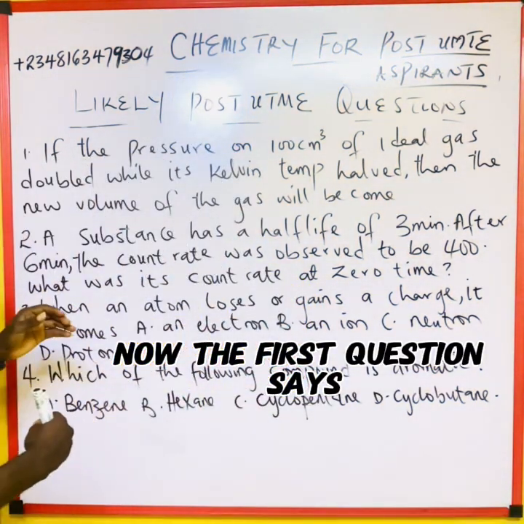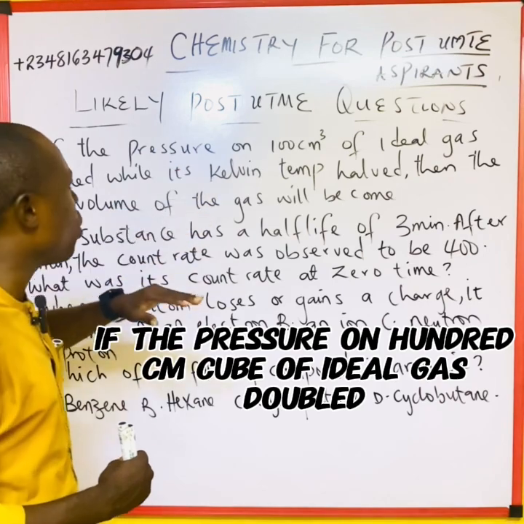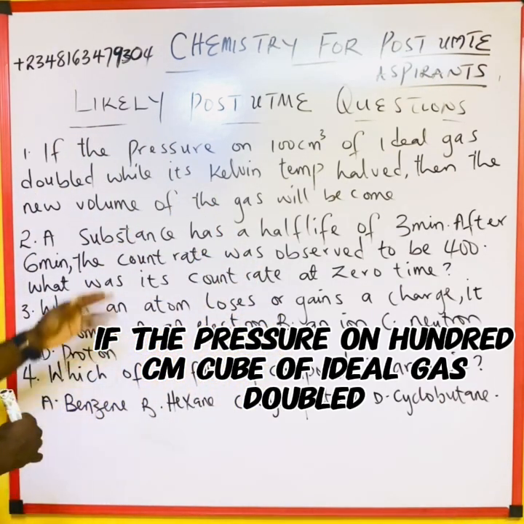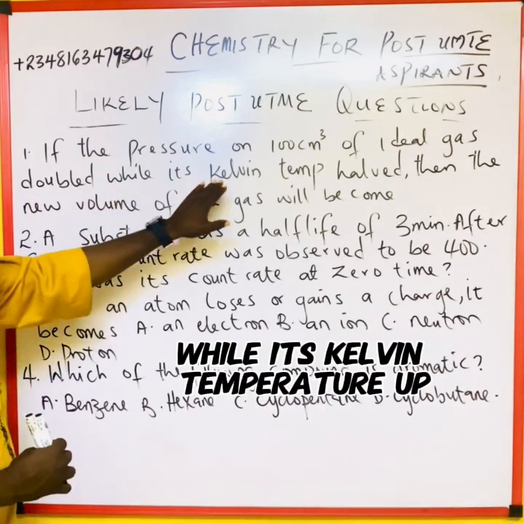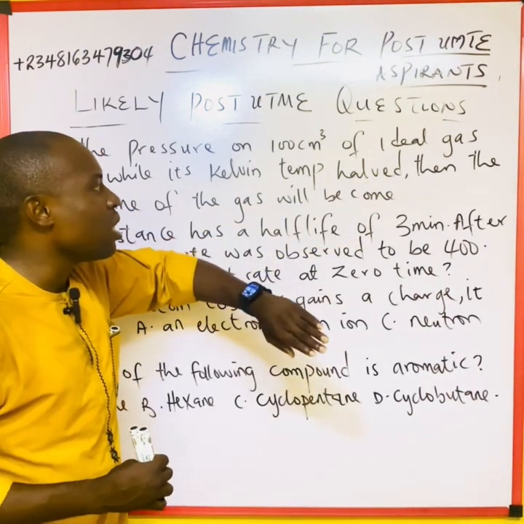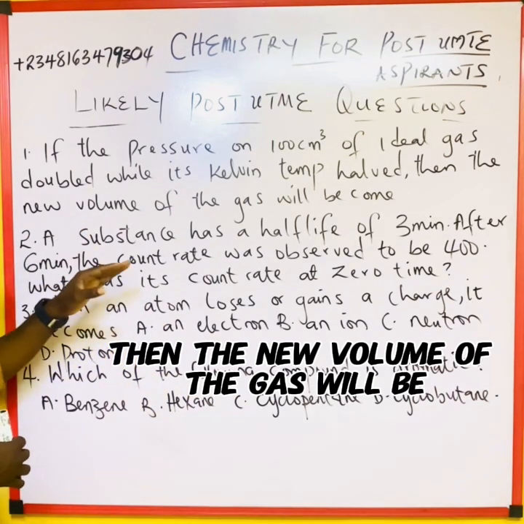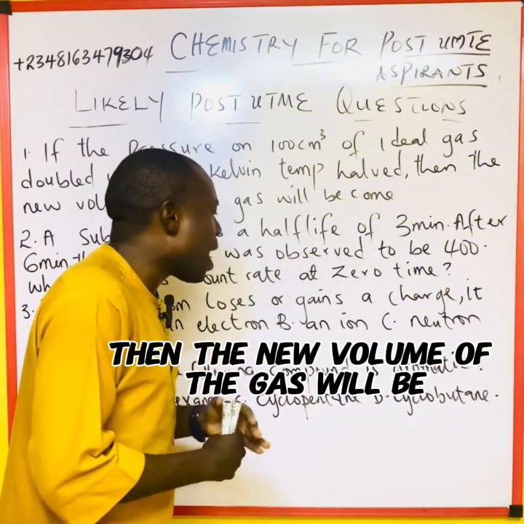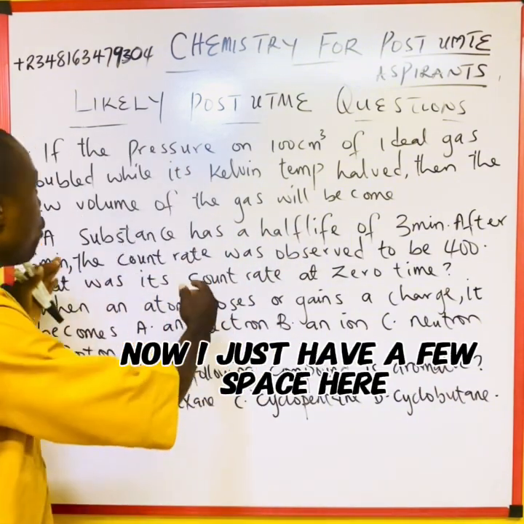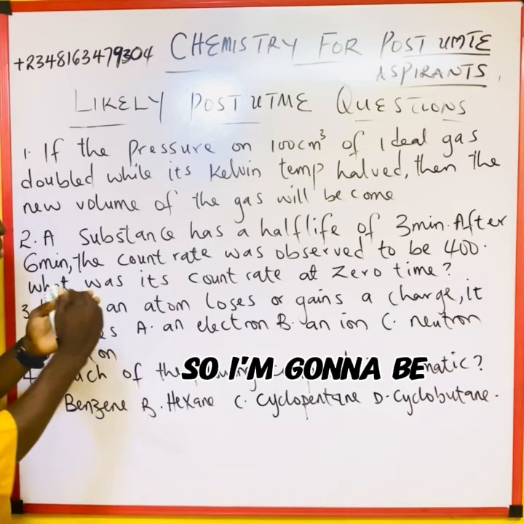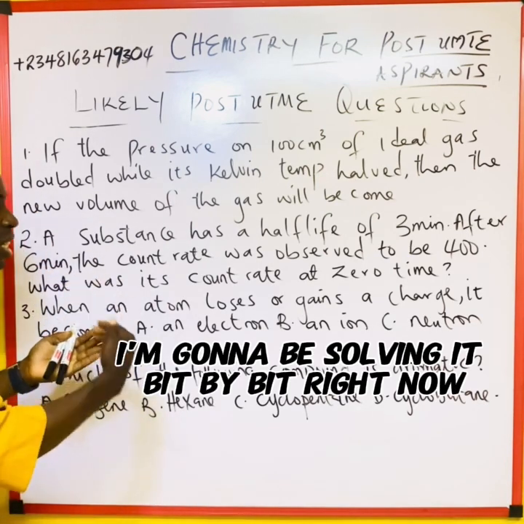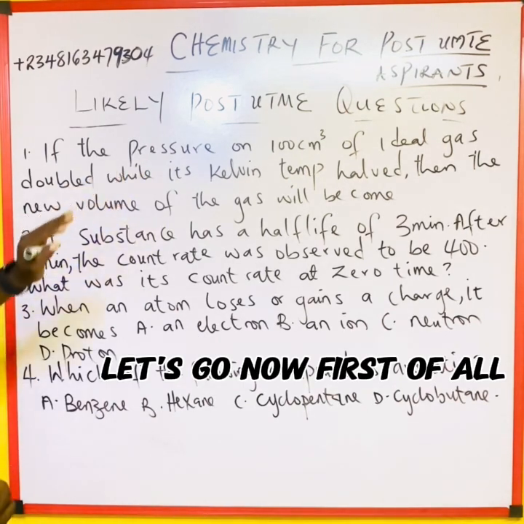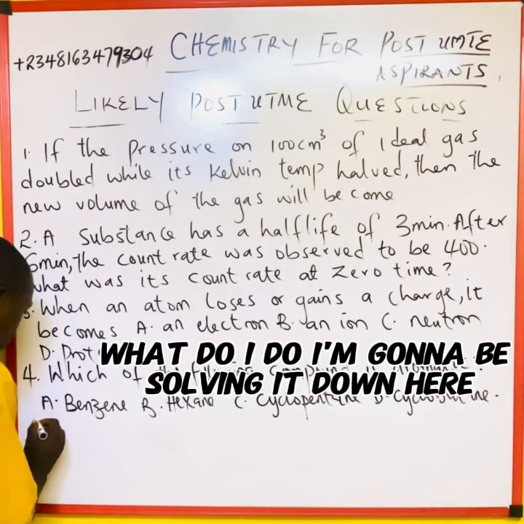Now, the first question says, if the pressure on 100 cm³ of ideal gas is doubled while its Kelvin temperature is halved, then the new volume of the gas will be... Now I just have a few spaces here, so I'm going to be solving it bit by bit. Now let's go. First of all, what do I do? I'm going to be solving it down here.